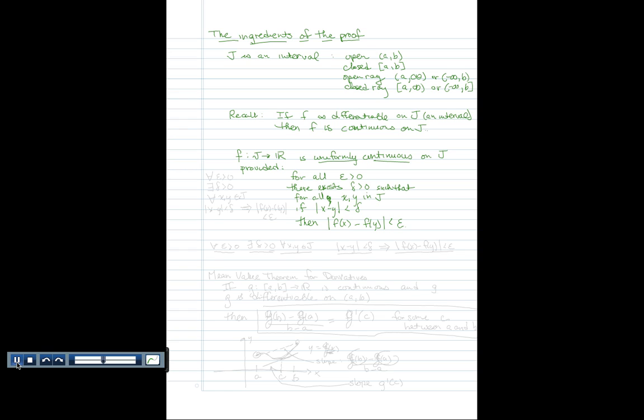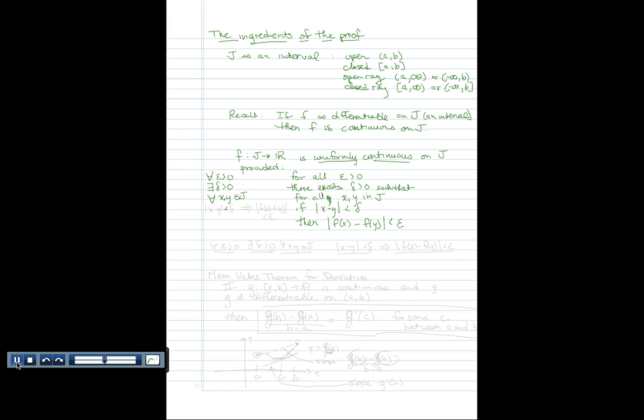And we could come back up here and put all that in symbol form. This is usually abbreviated like this. For all epsilon greater than 0 is abbreviated like this. What's supposed to happen for any epsilon greater than 0? For each one that we pick, there's a delta greater than 0. That gets abbreviated this way. For all x and y in J is abbreviated: for all is the upside down capital A. x and y are both elements of the set J, so we can use set notation to abbreviate that.